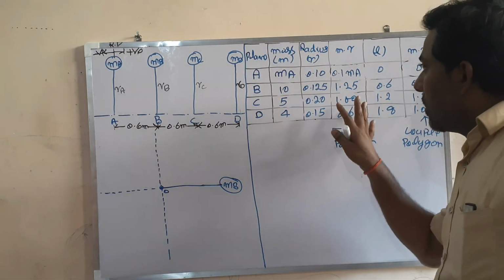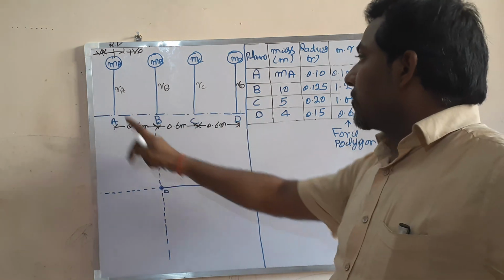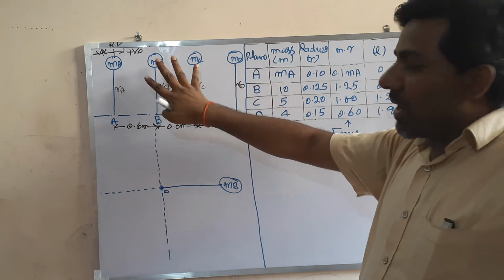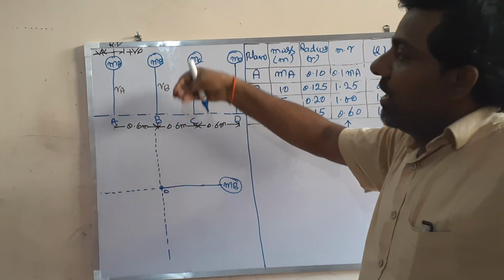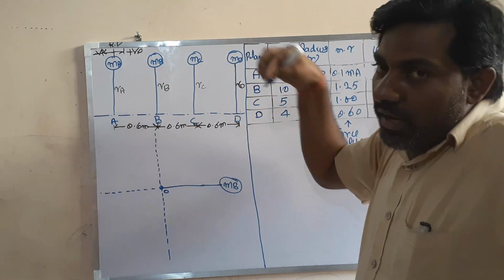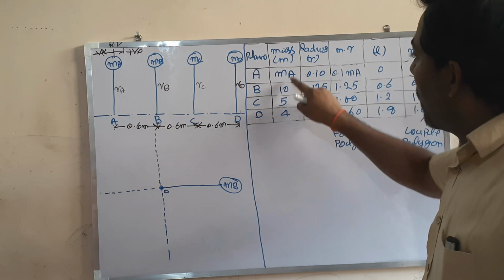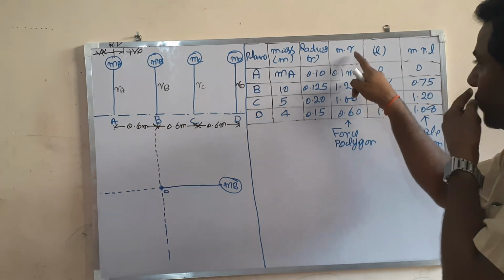Let us complete this table. Starting from the left, you write out the planes: A, B, C, D. These four masses are completely balanced, so there is no need to take a balancing mass, because these four masses by themselves are in complete balance. So MA, 10, 5, 4. The radius of rotation is as given. Find out M into R.